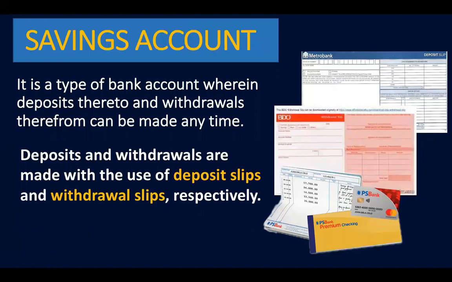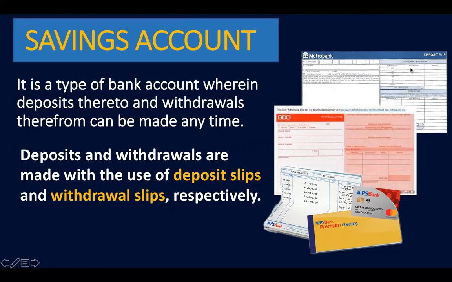Now, another type of bank account is, of course, a savings account. So this is one of the popular types of bank accounts wherein deposits thereto and withdrawals therefrom can be made anytime. So deposits and withdrawals are made with the use of deposit slips and withdrawal slips respectively. So you see on the screen an example of a deposit slip of Metro Bank and the withdrawal slip of BDO.